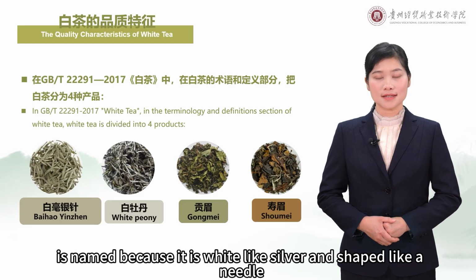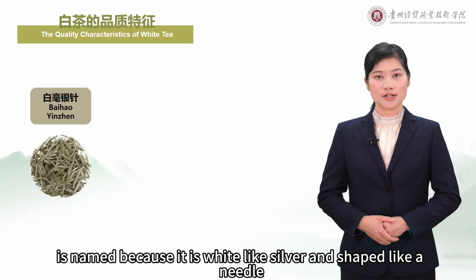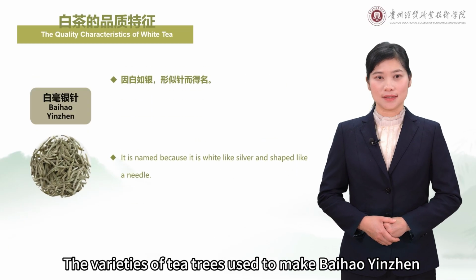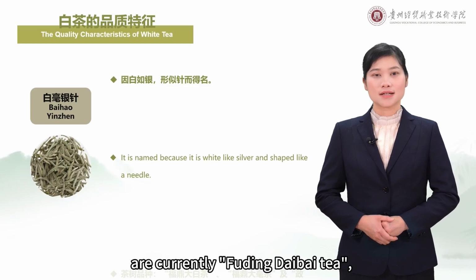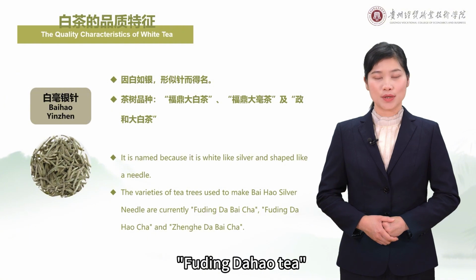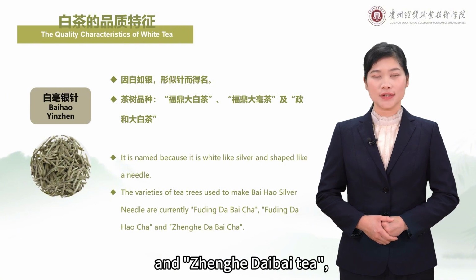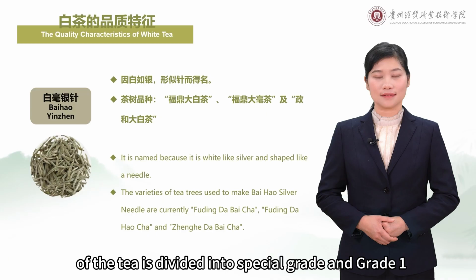Baihao Yinzhen is named because it is white like silver and shaped like a needle. The varieties of tea trees used to make Baihao Yinzhen are currently Fuding Dabai tea, Fuding Dahao tea, and Zhenghe Dabai tea. And the quality of the tea is divided into special grade and grade 1.